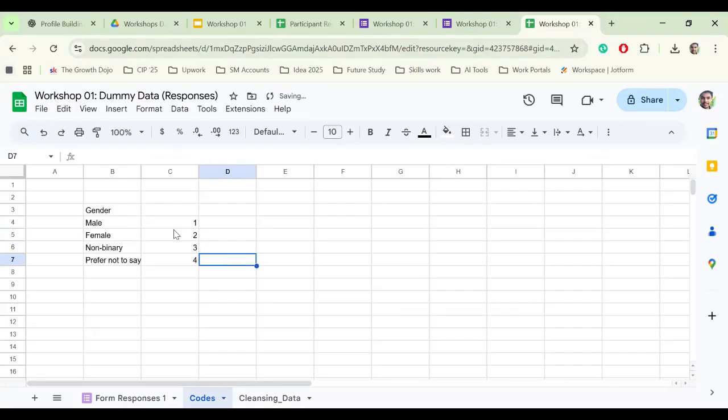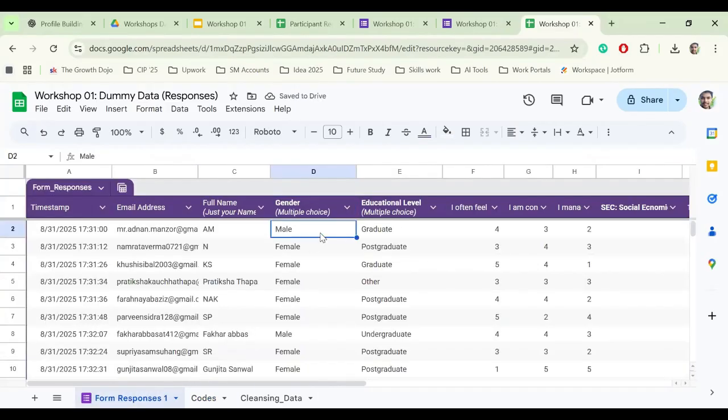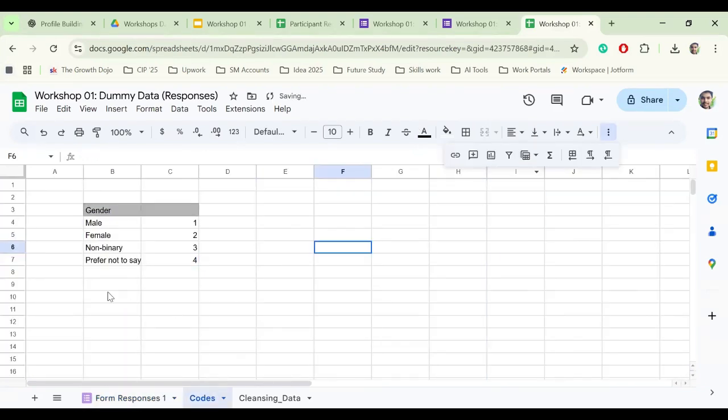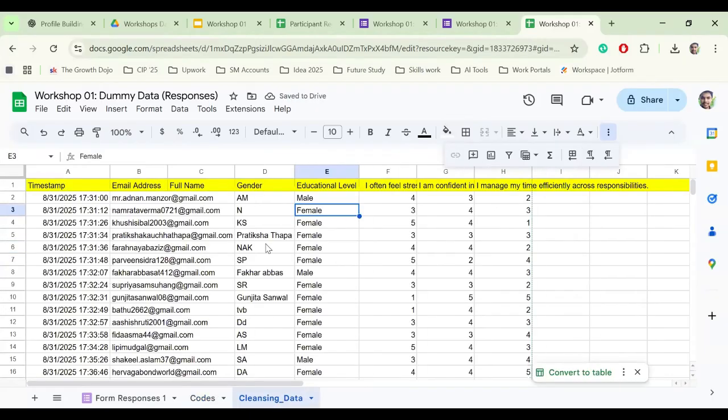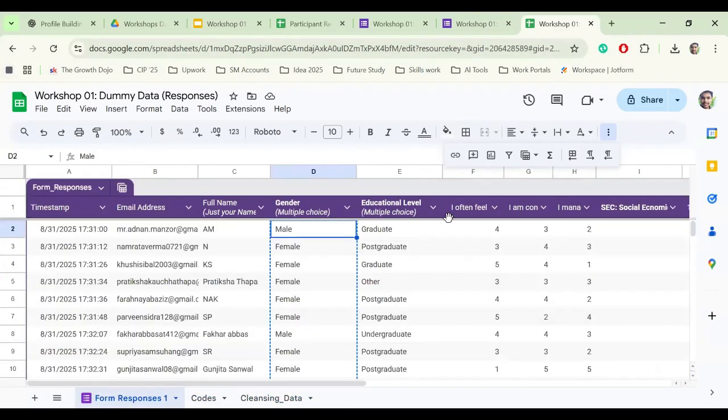So basically, this is the manual coding of our data. You can see that here is male, but I can change it to 1. SPSS is statistical software. It only takes numbers. It doesn't recognize what is male and what is female. When I put in the code, like 1 is equal to male, SPSS understands, and when the data comes with the code, it is easy for us to run the analysis. That's why we code our data. This is the manual way, here for gender. We can do the same for the other variables, like education and the socioeconomic class.